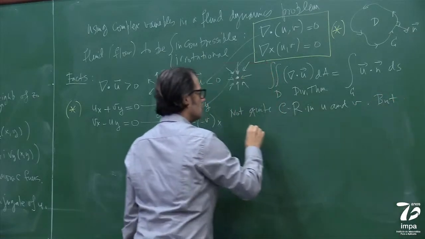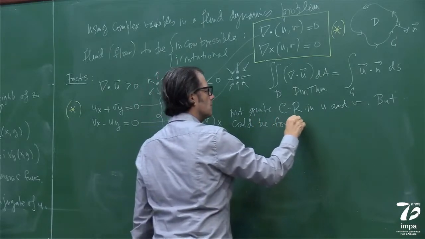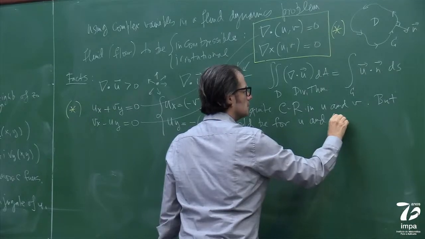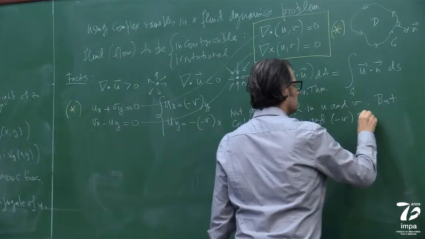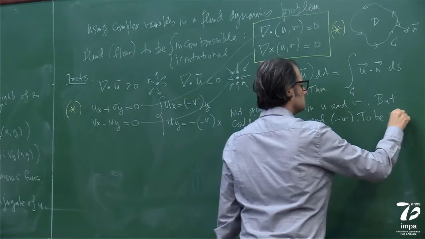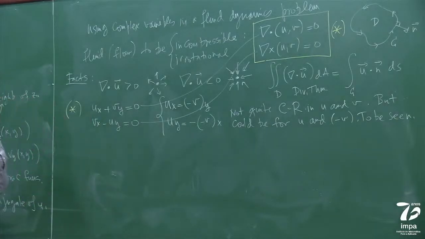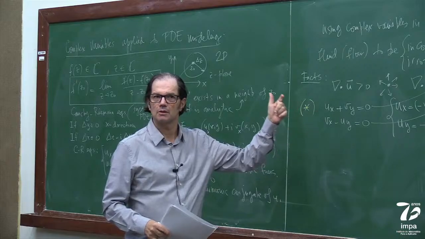But let's put it this way. Could be for U and minus V. So to be seen. That's how we're going to prepare our modeling of complex variables with PDEs, which is Cauchy-Riemann, with fluids.